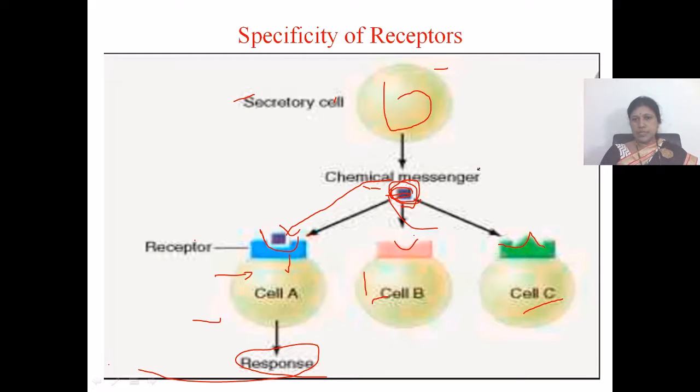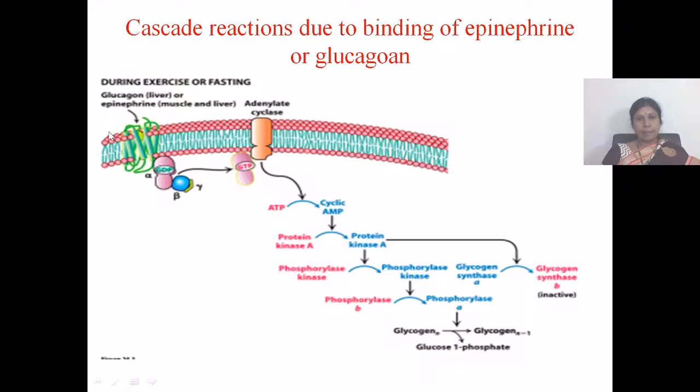The shape of the receptors on B and C is different, hence this ligand cannot bind to those receptors present in cells B and C. Peptide or hydrophilic hormones bind to cell surface receptors and stimulate the production of certain intracellular molecules called second messengers. These second messengers pass to the interior of the cell and activate certain proteins or enzymes which perform specific biological functions.